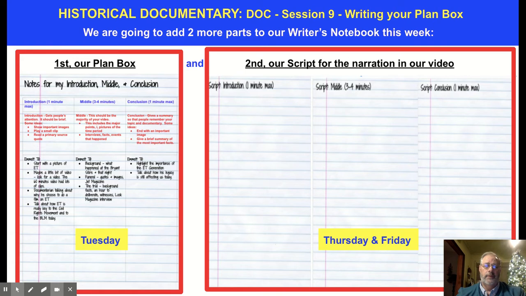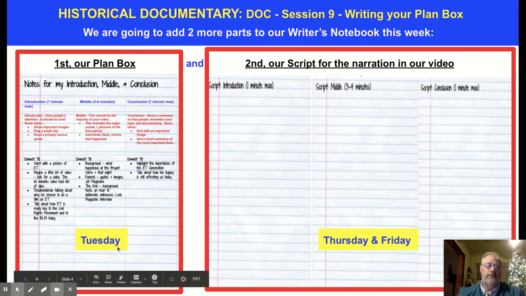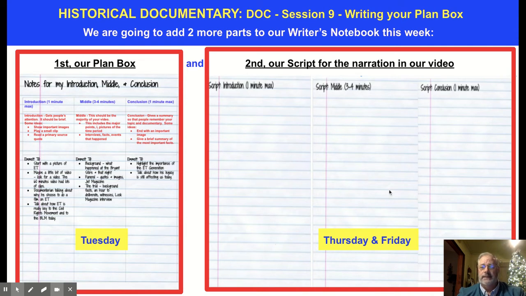Okay, so this week, where do we want to go with our script? Well, our script is going to be a 2-part process. The first part today, Tuesday, we're going to develop something called our plan box. And then on Thursday and Friday, we're going to use this plan box to write our script, which is our narration for our video. Our video is going to be 4 to 5 minutes. Okay, you don't have to have your picture like me here. You can hide it, and we'll show you how to do that. But you are going to have to talk through the video for 4 or 5 minutes, and you're going to read from a script as you do this, okay?